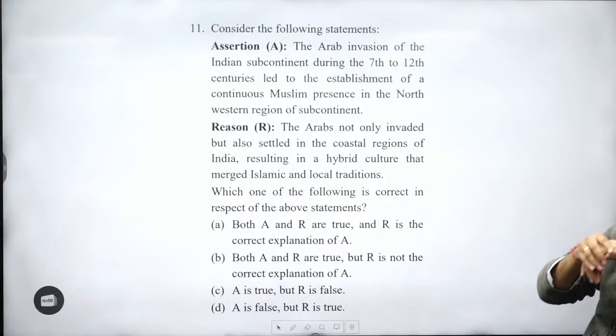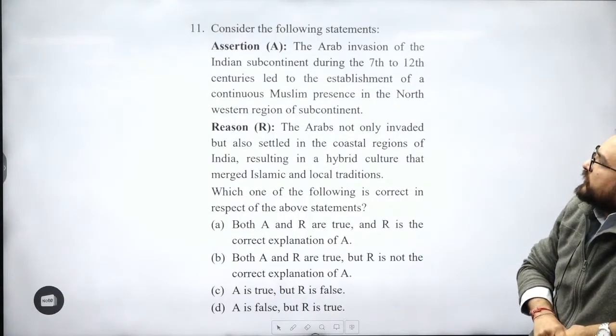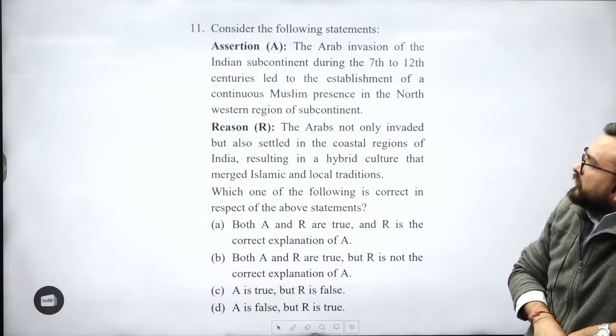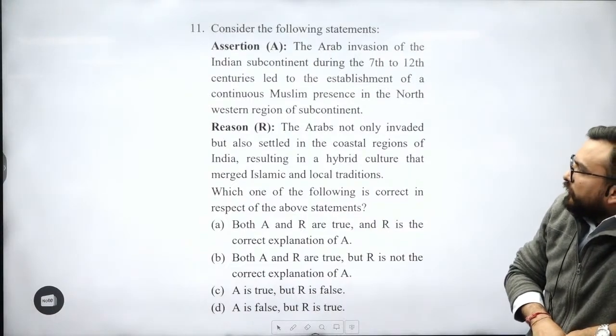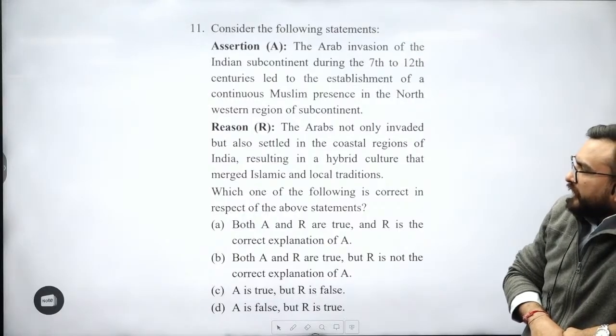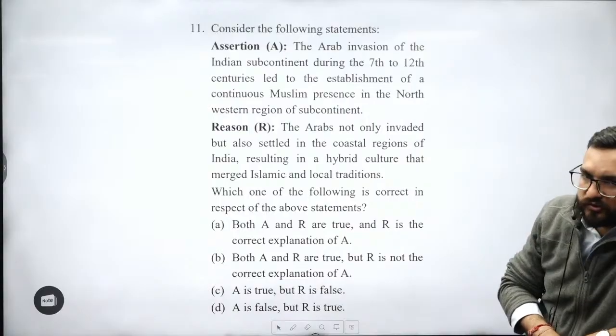Okay, 11th. Consider the following statements. The Arab invasion of the Indian subcontinent during the 7th to 12th centuries led to the establishment of a continuous Muslim presence in the northwestern region of the subcontinent. Reason: the Arabs not only invaded but also settled in the coastal regions of India, resulting in a hybrid culture that merged Islamic and local traditions.